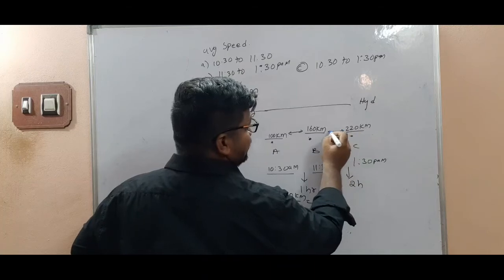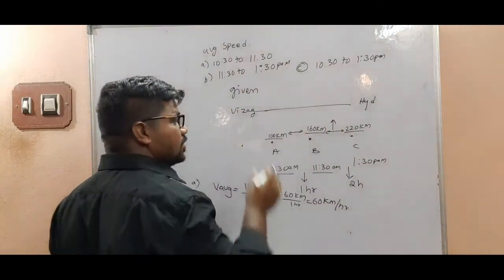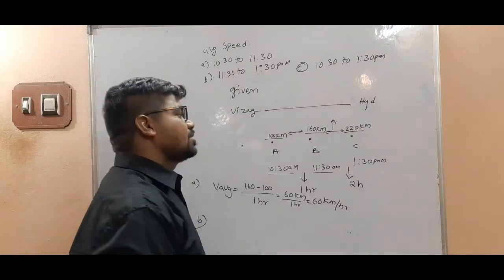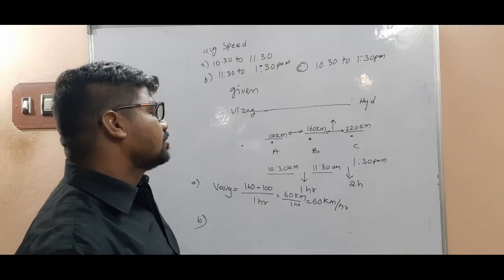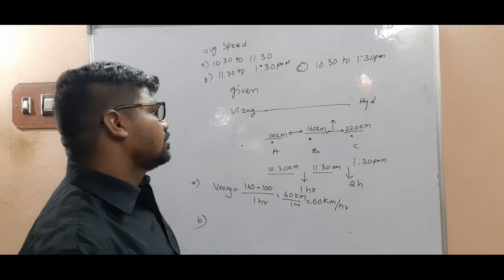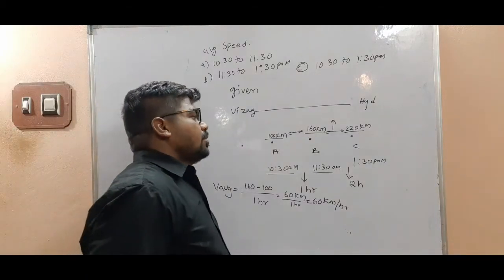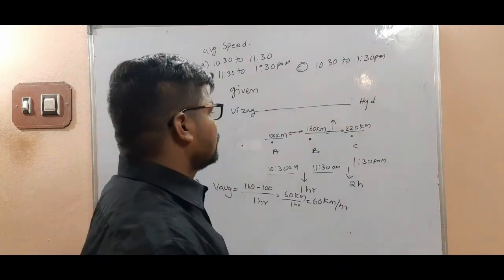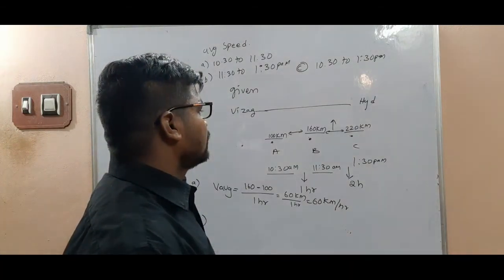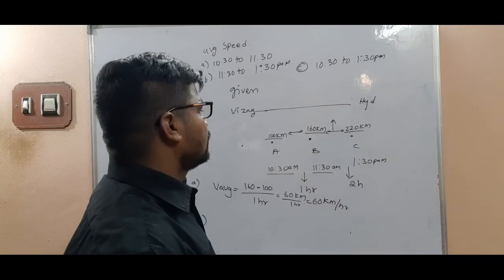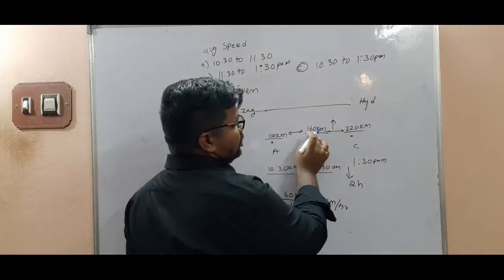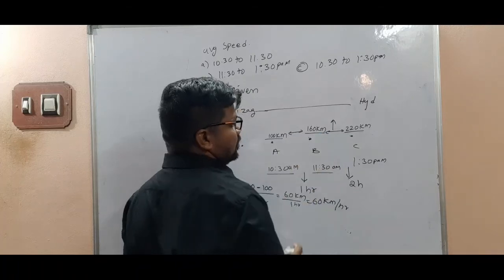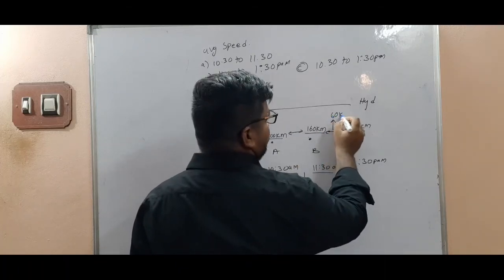Here, what is the distance? 160 to 220, so here approximately 60 kilometers is there. 60 kilometer.